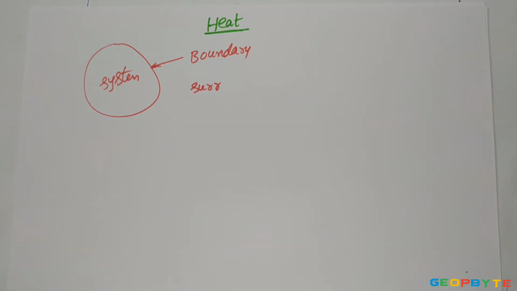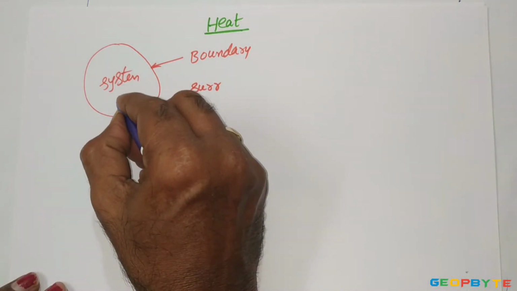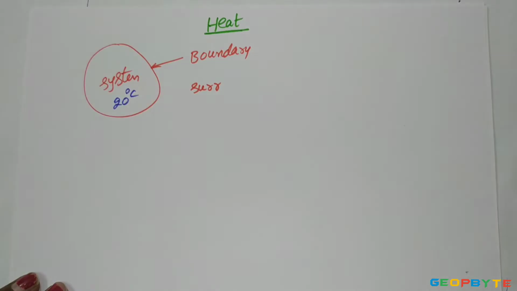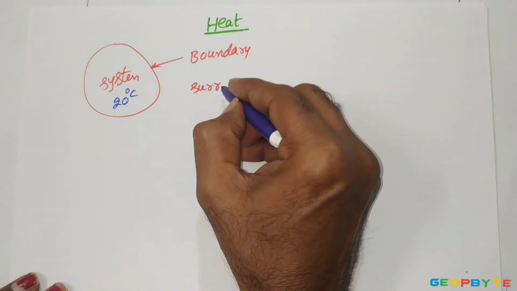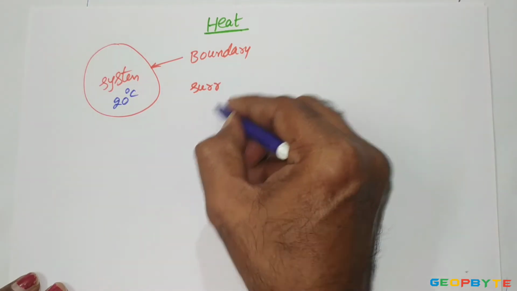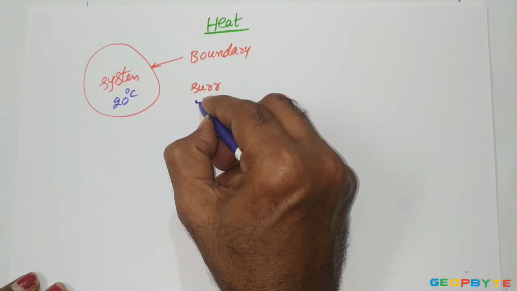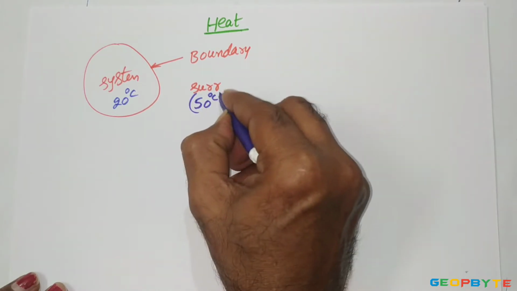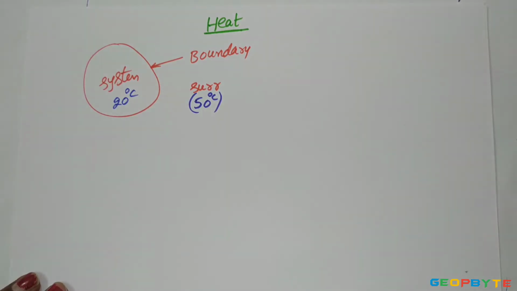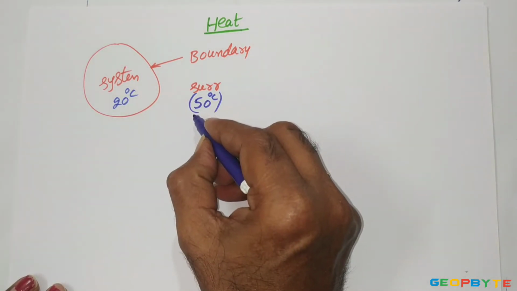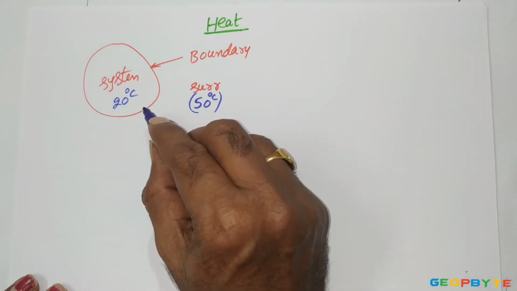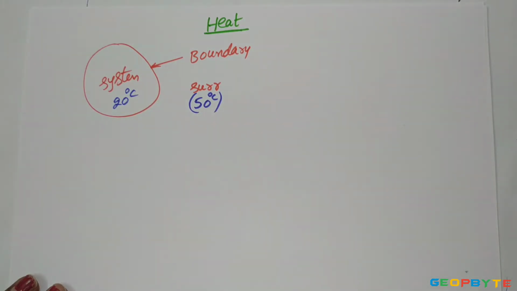Assume the temperature maintained by the system is 20 degrees centigrade. The temperature maintained by the surroundings may be around 50 degrees centigrade. Because of the temperature difference between the system and surroundings, some energy is crossing the boundary of the system from high temperature to low temperature region. That energy which is crossing the boundary of the system due to temperature gradient is called thermodynamic heat.